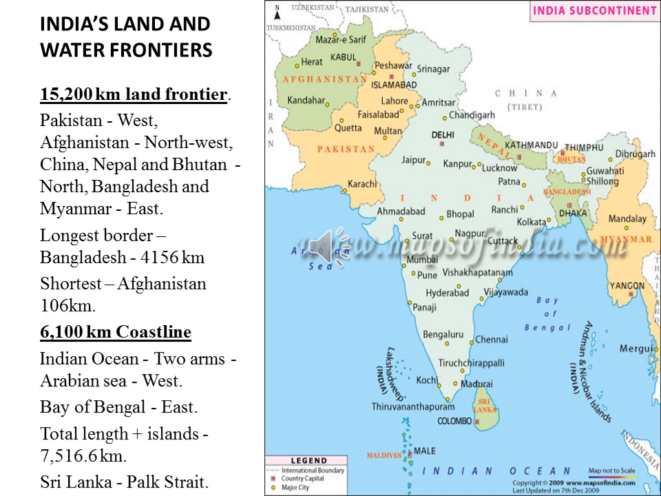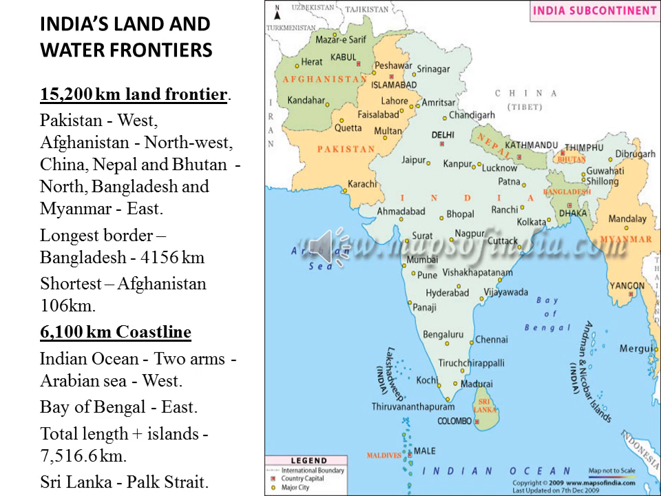If you consider the islands, that is Andaman and Nicobar and Lakshadweep, the total coastline length of India, along with the mainland and the islands, is 7,516.6 km.